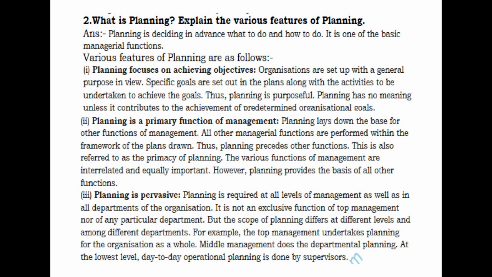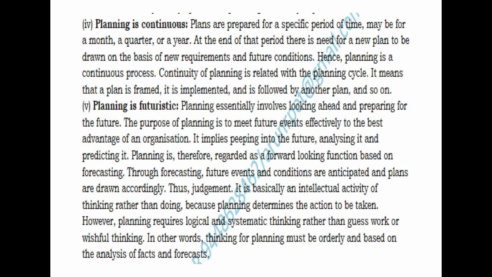And when they ask to explain the various features of planning, what you have to do is, write what is planning and explain the features of planning. It is not only features, you must write what is planning too. So you explain the features: planning focuses on achieving objectives, planning is a primary function of management, planning is pervasive, planning is continuous, planning is futuristic. So you must write at least 5 to 6.